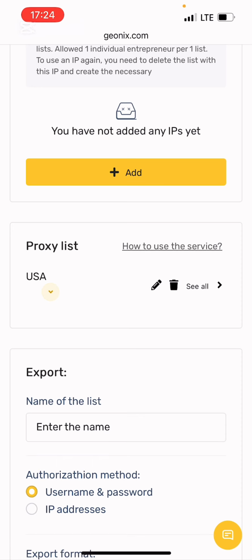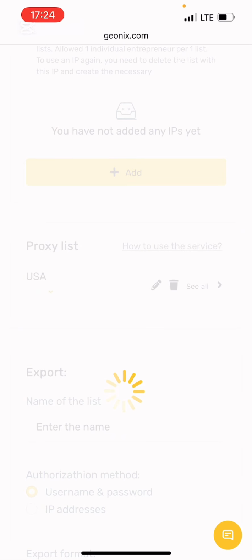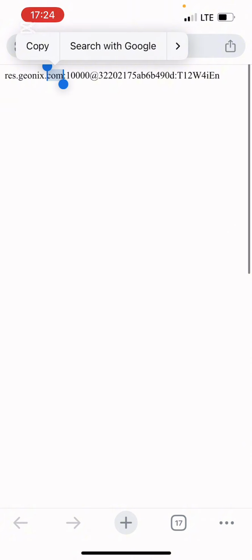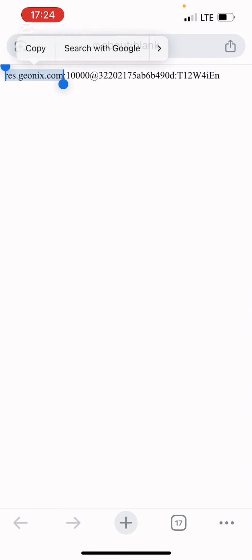I'll drag it up and I'll click on see all, right? Because now I want to see my IP that I've already created, and I'm going to be using this IP to access this site, so you have to pay attention, right? So this is my IP over here. I'm going to zoom, right? So me zooming it now, I can copy everything, right? You can see it. So I'll copy it. Let me do it again for the second time.